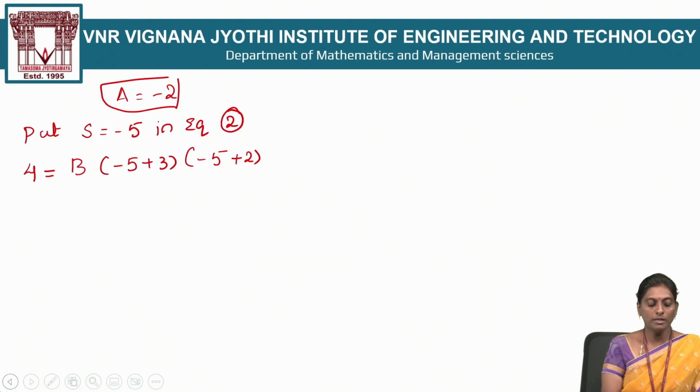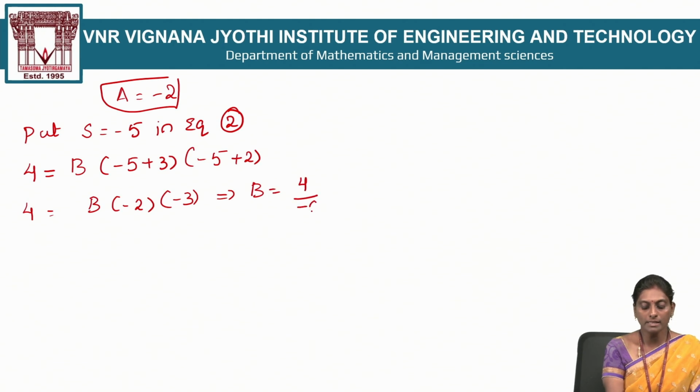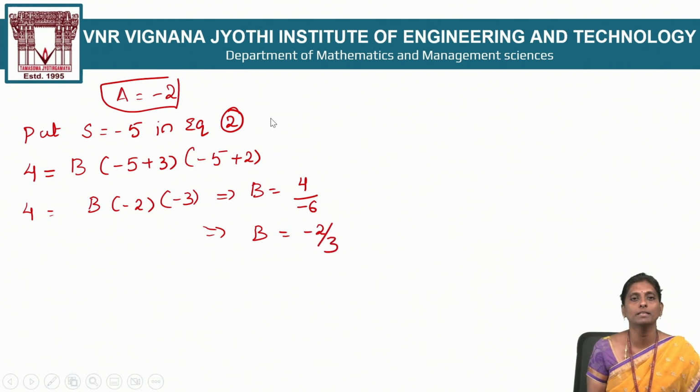Now solve this one. 4 is equal to B times minus 2 into minus 3. That means B is equal to 4 by minus 6. That implies B is equal to minus 2 by 3. B value is minus 2 by 3. A value is minus 2.